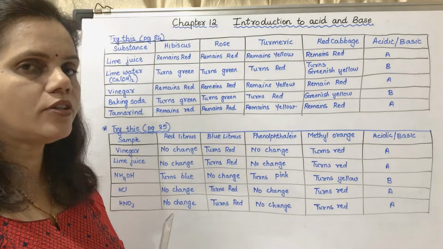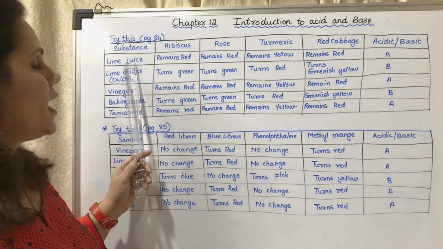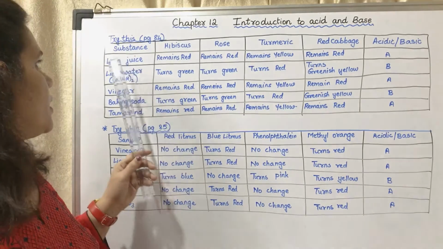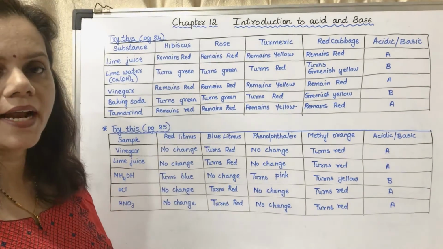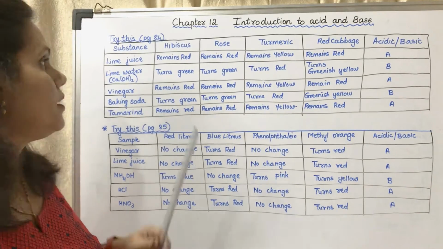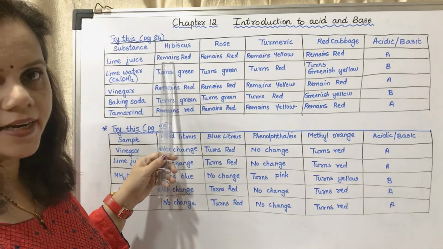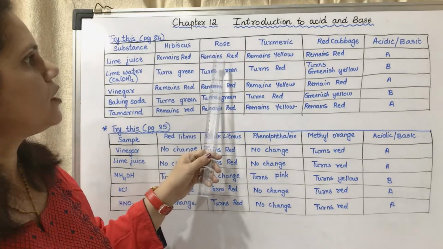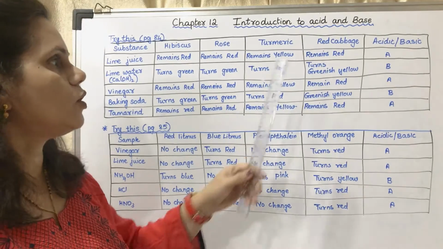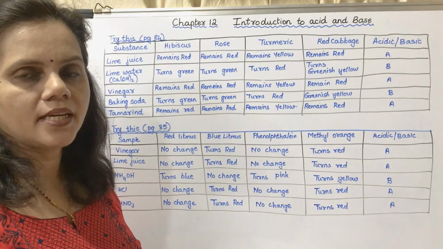Now you have to take a solution of lime juice. Lime juice means nimbu pani. To that you add the hibiscus extract which you have prepared, it remains red, and in rose also it remains red, in turmeric it remains yellow, in red cabbage it remains red.